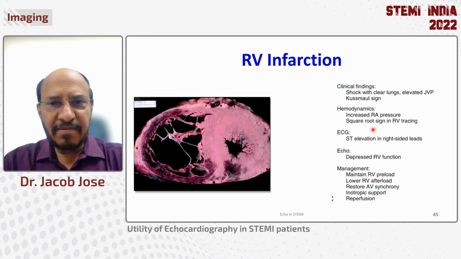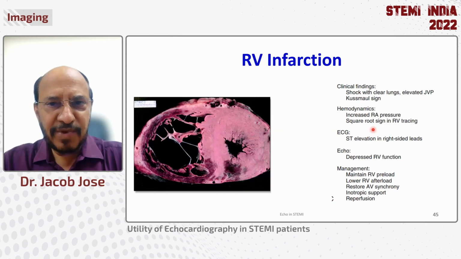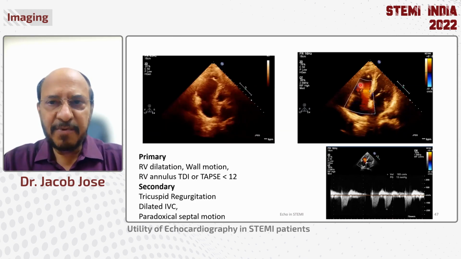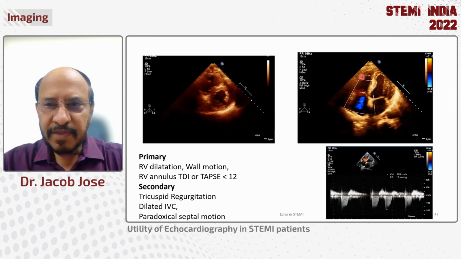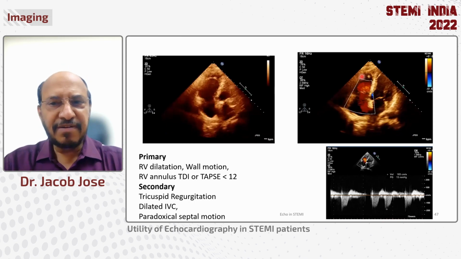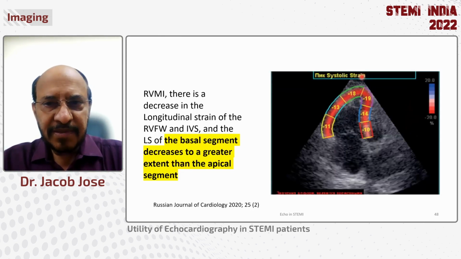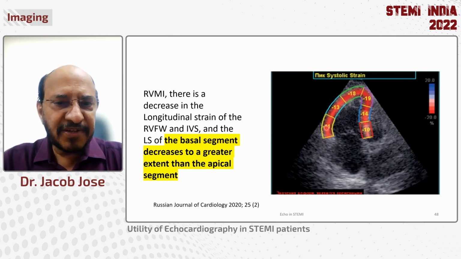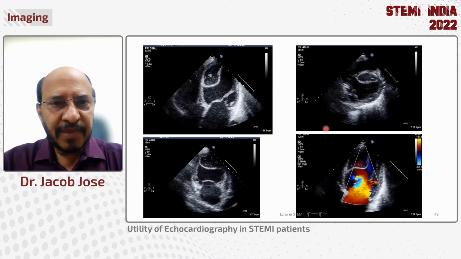And moving on to the RVMI. RVMI is another one that can easily be made out in the echocardiogram by a dilatation of the RV and hypokinesis of the free wall. And we nowadays use strain to pick this up as well. The important thing to note in strain is that the basal segments are less compared to the apical segments. So the basal segment decreases to a greater extent than an apical segment.